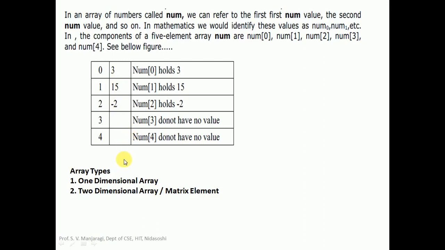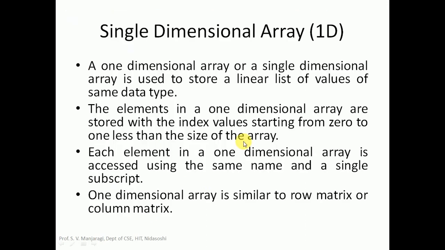Now let us move on to the different types of arrays. Basically there are 3 different types of arrays, but for your syllabus there will be only 2 types. The first one is the one-dimensional array. The second one is the two-dimensional array, which is also called a matrix. And the third one is the multi-dimensional array. Even the two-dimensional array can be called a multi-dimensional array. Now let us begin with the one-dimensional array. It is also called a single-dimensional array, or 1D array. 1 stands for single, D stands for dimensional. These arrays will have only one dimension.